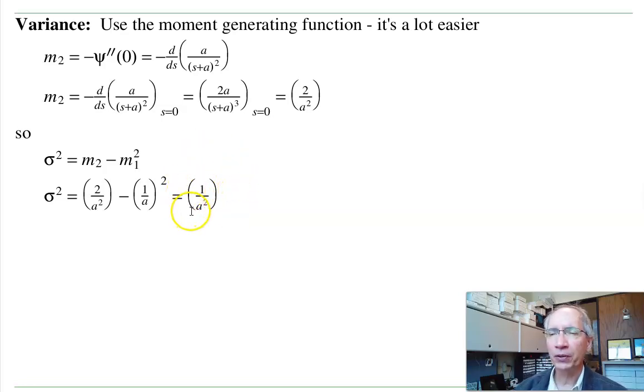This will be important later on. When you add distributions, the means add and the variance adds. So if I ever want to find out what happens when I have two exponentials added together, or uniform plus an exponential, the means will add and the variance will add. That's kind of where we'll do this. We'll use that later.